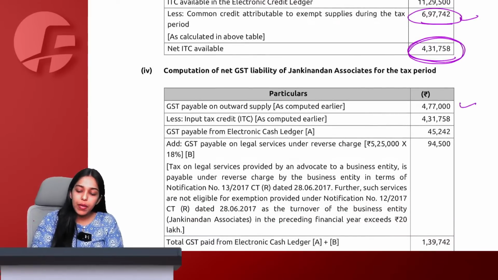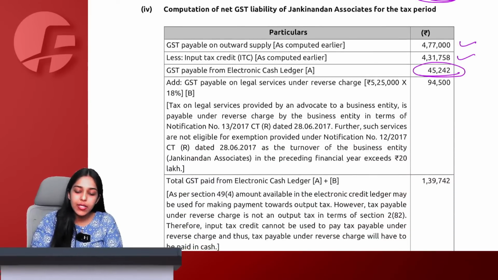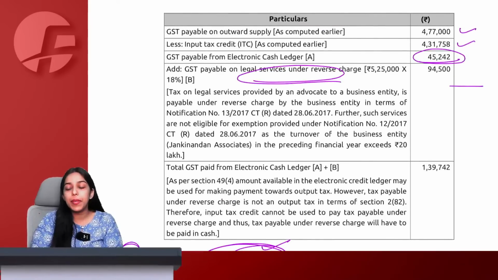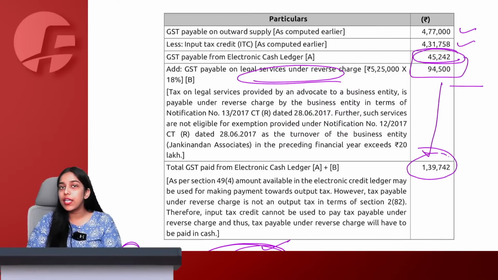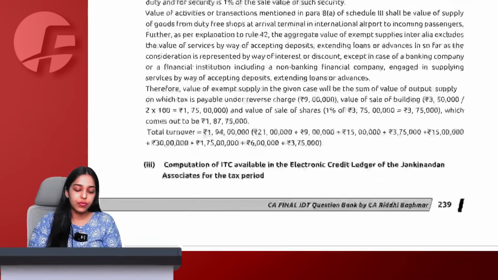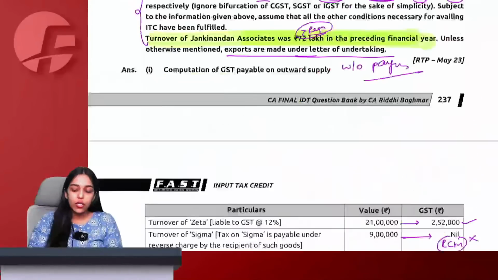So outward payable minus ITC, this is what I have to pay from the cash ledger, and plus on legal services RCM I have to pay. RCM always has to be paid via cash only. This is the total figure that I need to pay via my cash ledger. Got it everyone? Say yes or no. Understood? This question was simple.